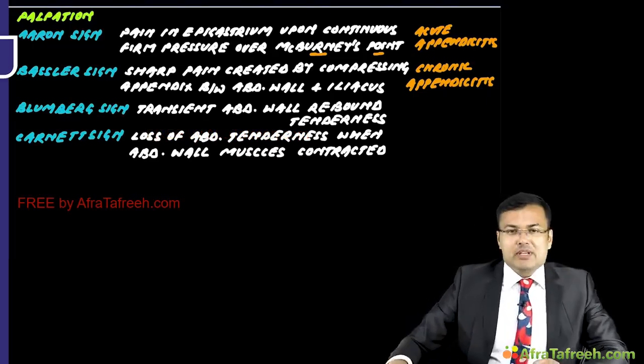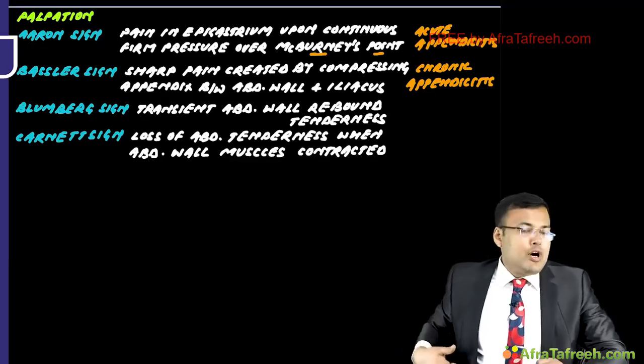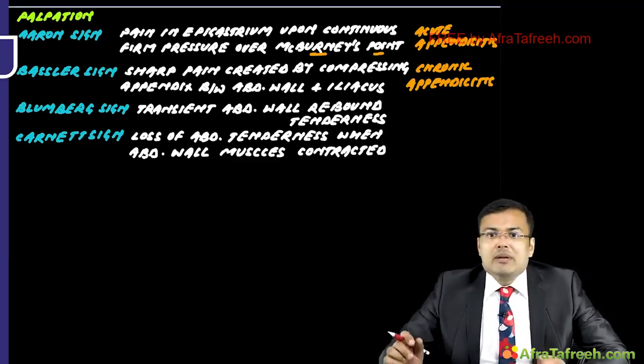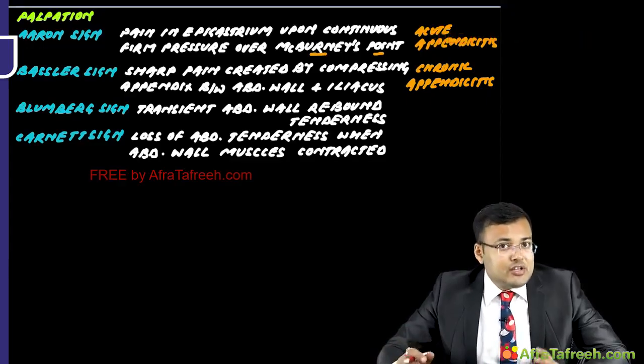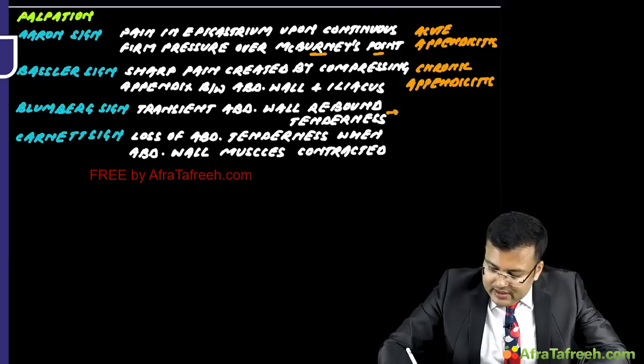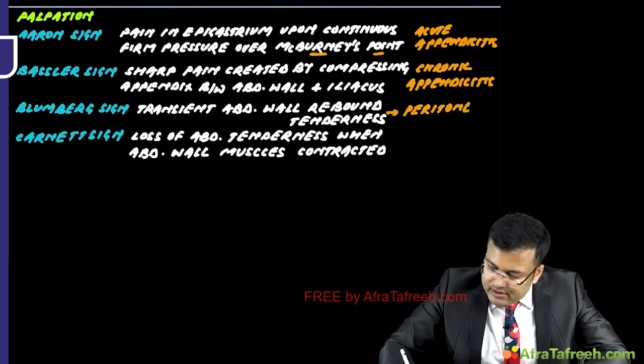Next is Blumberg sign. What happens in Blumberg sign? There is transient abdominal wall rebound tenderness. And transient abdominal wall rebound tenderness is seen in which condition? Obviously, peritoneal inflammation. So Blumberg sign is positive in peritoneal inflammation.